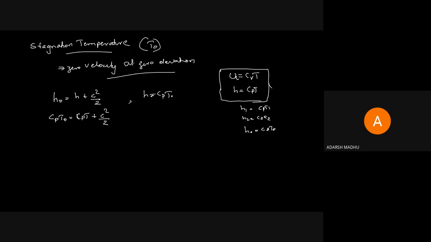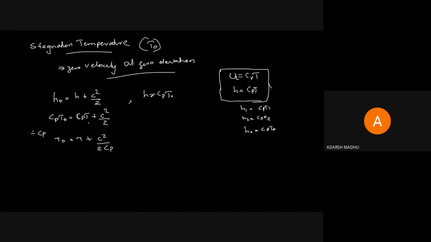Cp T naught equal to Cp T plus C square by 2. Then divide the whole equation by Cp. We will get T naught equal to T plus C square by 2 Cp. Here Cp will be in the denominator.